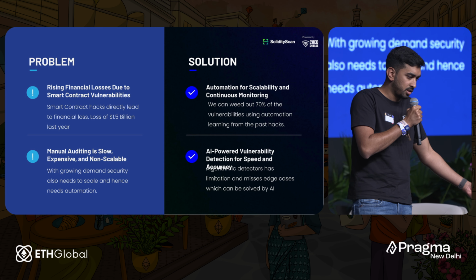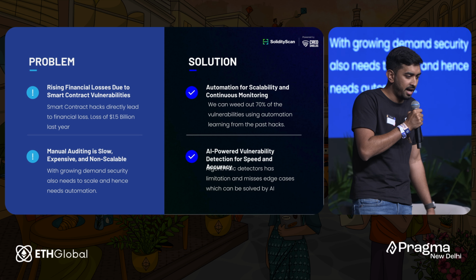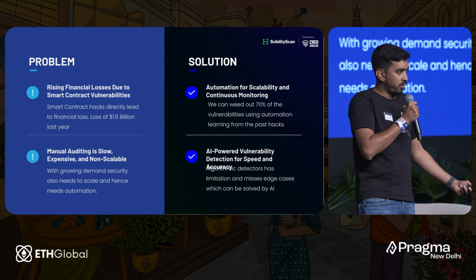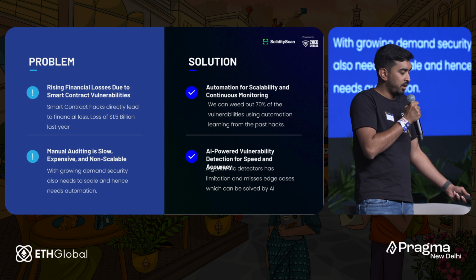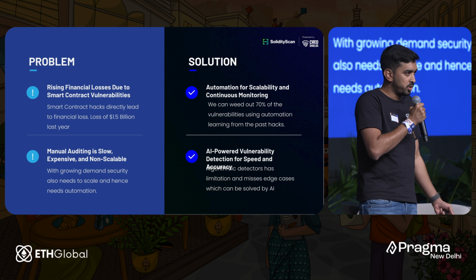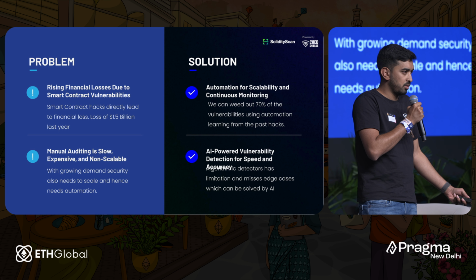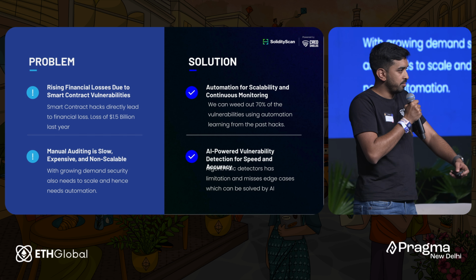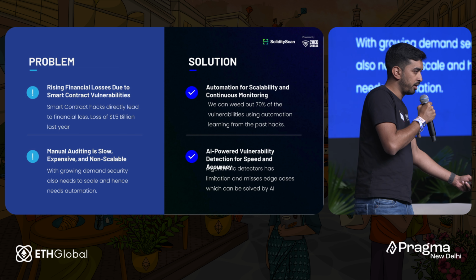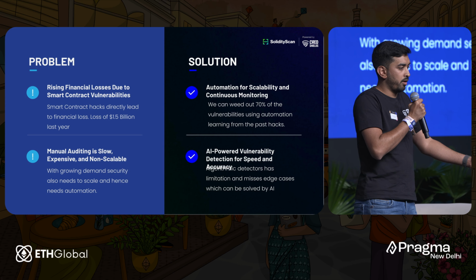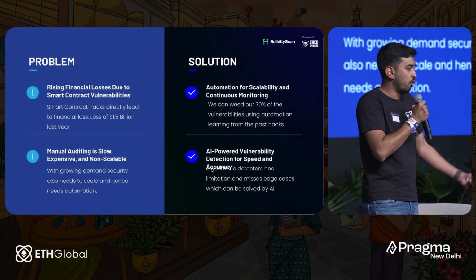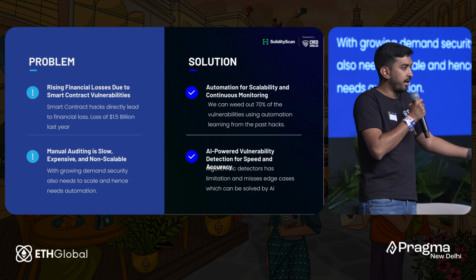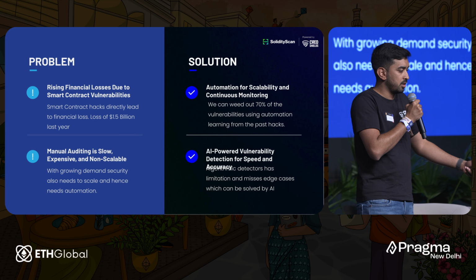So we have discussed the problem, billions of dollars in hacks. And the way people resort to it is through manual audits, which is great. But that is not a scalable solution. It is required, but it is not a scalable solution. For example, you go for an audit right now, and then you make some changes. Then you have to resort back to audits again. What if one of your packages, for example, the OpenZeppelin package, if you're using that, has a vulnerability? How do you get real-time insights about those 0 days?